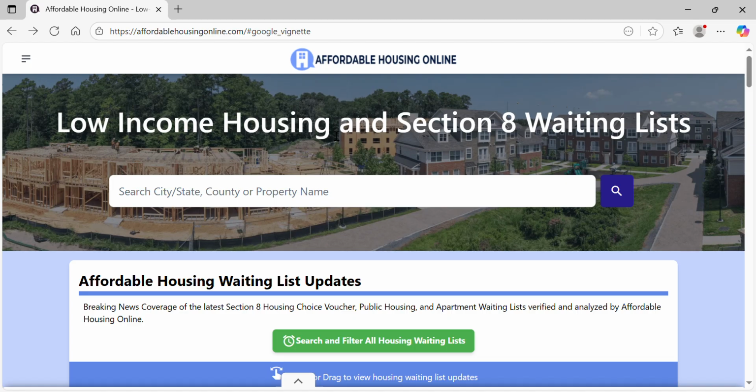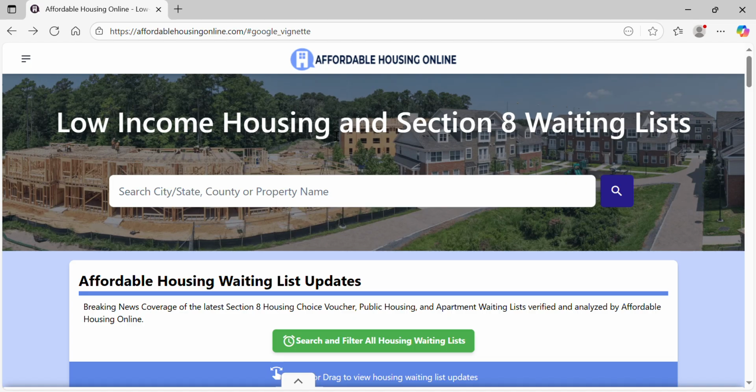This is Daily Provisions with RYC, and I want to let you guys know, if you don't already know, about the Affordable Housing Online application and waiting list process website. You can Google Affordable Housing Online and it will bring you to this website. On here you can go to all cities and states in the United States, and you can apply for some of the housing. You can also watch the waiting list and so on and so forth.